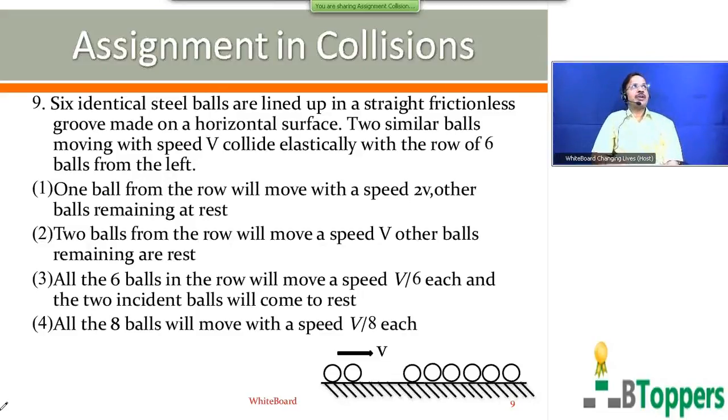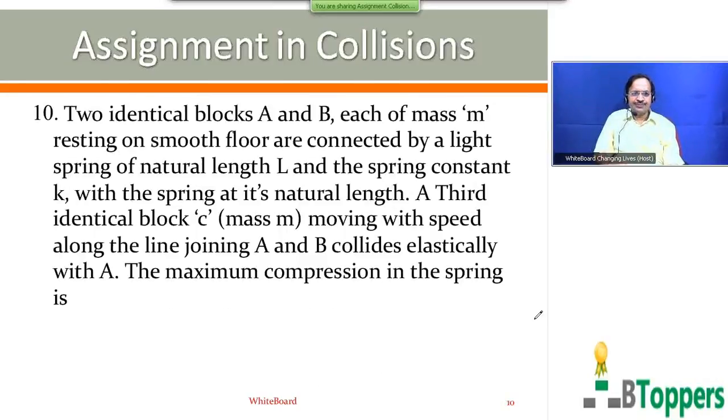In case you need more time to answer the question, you can take a pause and take your own time. I am going to show the next question on screen. See the question number 10. Two identical blocks A and B, each of mass small m, resting on a smooth floor, are connected by a light spring of natural length L and spring constant K, with the spring at its natural length.